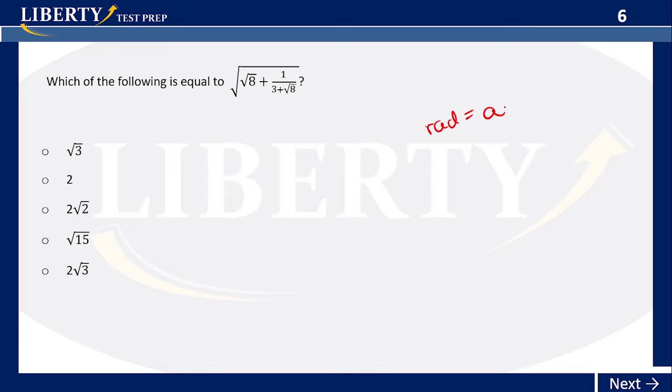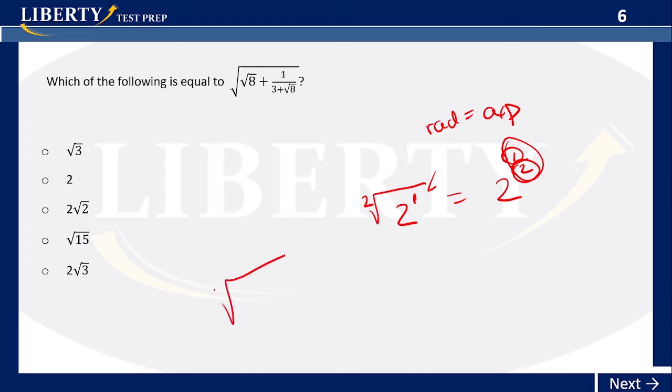How come? Because when you have, say, the square root of 2, that's the same thing as saying 2 raised to the power 1/2. So basically the numerator goes along with the 2, and the denominator goes here. That's what is happening. So if you have something like the radical of a cubed, with index 8, that's the same thing as saying a raised to the 3/8. Basically, how is this helpful?